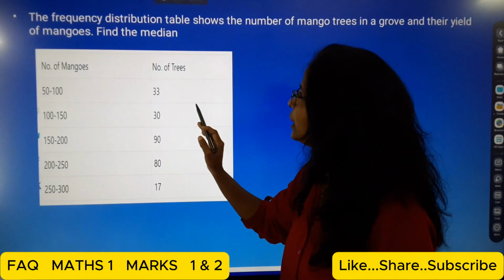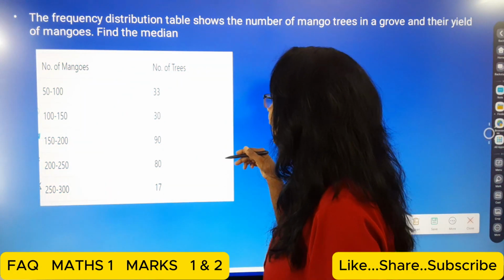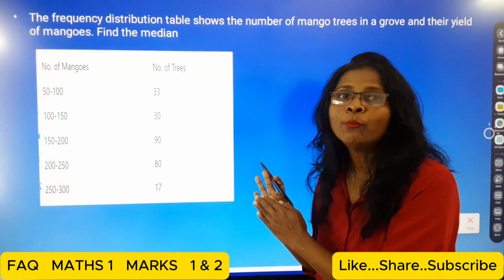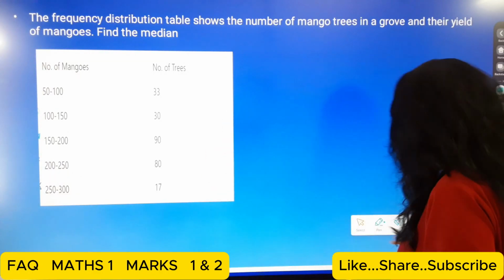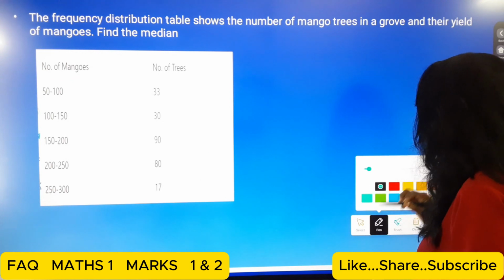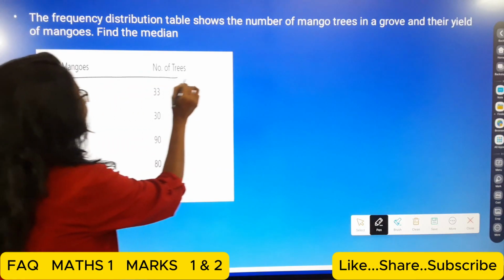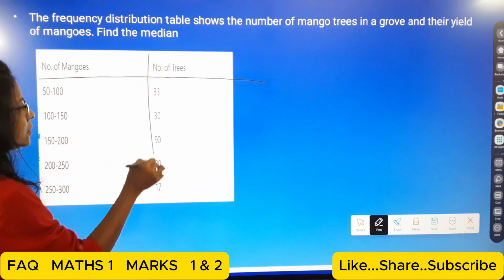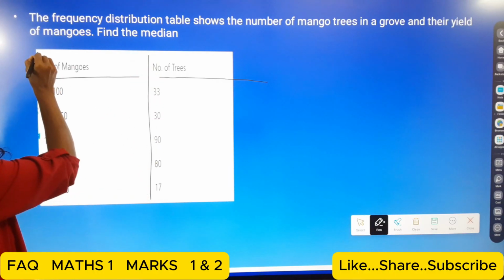And here the number of trees, that means the frequencies, are given. First we find out the cumulative frequency, that is the less than type cumulative frequency. So we make the third column, students. First we write this column as it is.